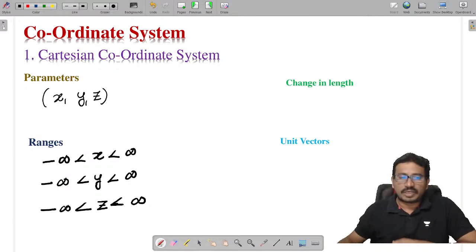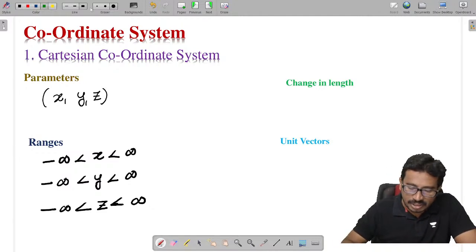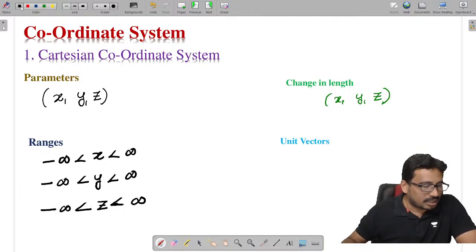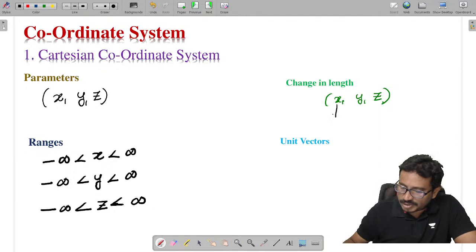Now, coming to the change in length. For x, y, z, the change in length along the x direction is dx. Along the y direction it is dy. Along the z direction it is dz.